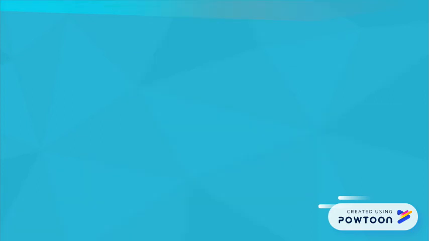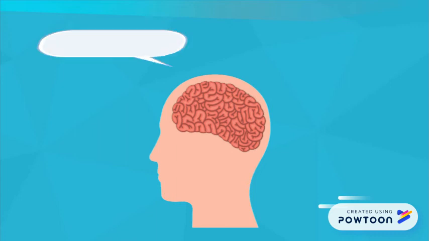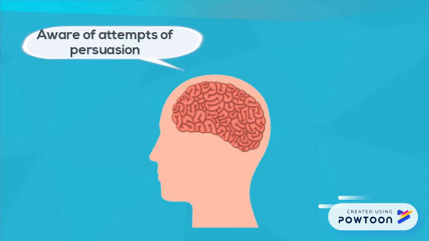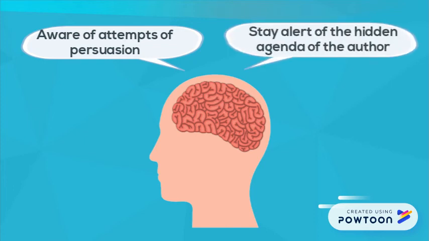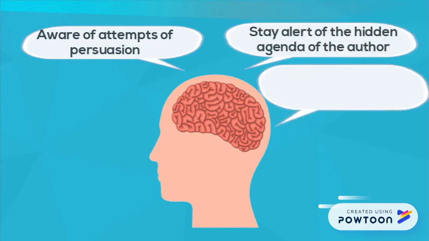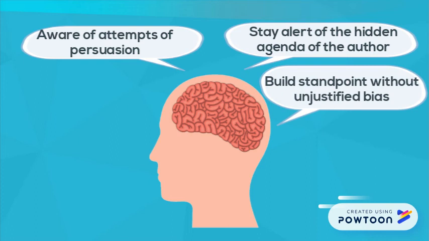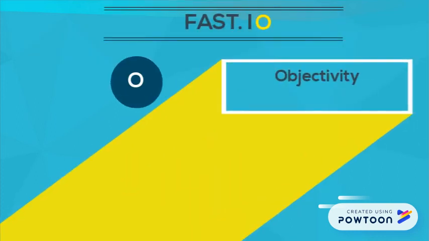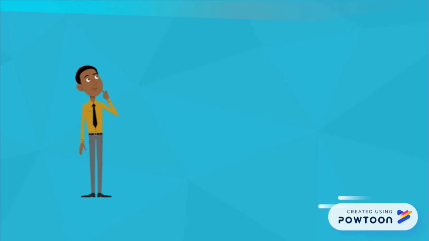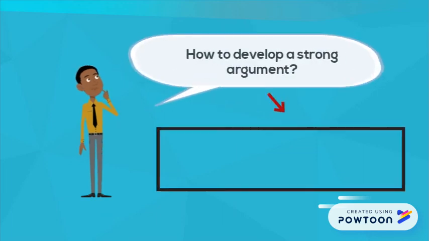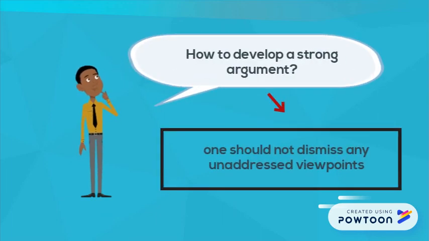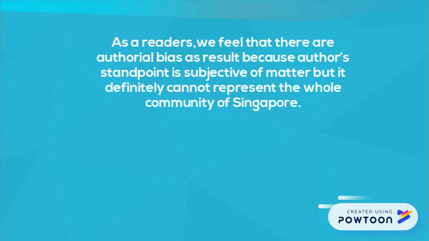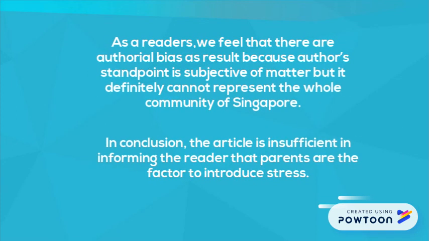After viewing the article, one must develop her stand and be aware of attempts of persuasion through obscuring or misrepresenting standpoints and evidence. One must also stay alert of the hidden agenda of the author and build his standpoint without unjustified bias. Lastly, to develop objective opinion, in order to create a strong and comprehensive argument, one should not dismiss any unaddressed viewpoints. Thus, based on the article, we developed a standpoint which concludes that the article is insufficient in informing the reader that parents are the factor to introduce stress.